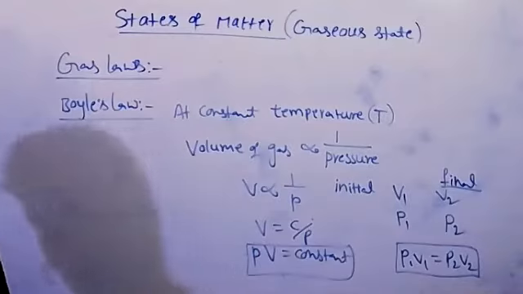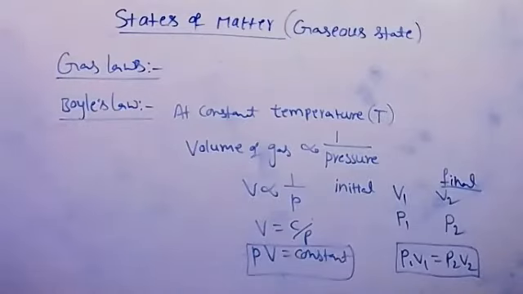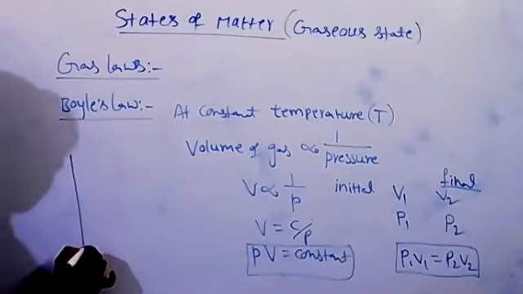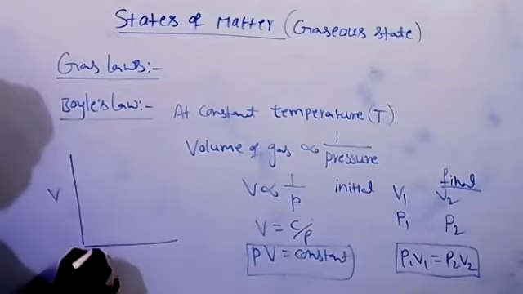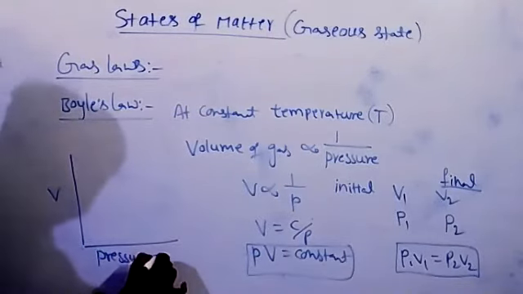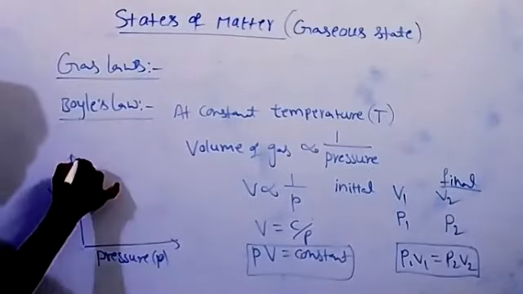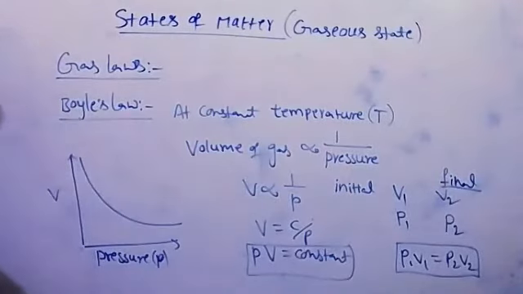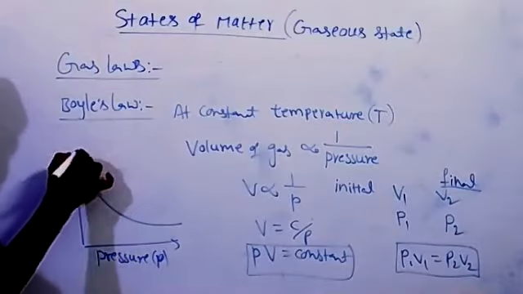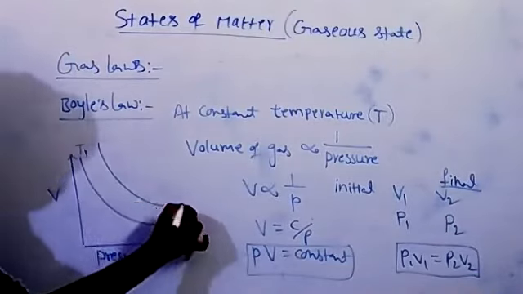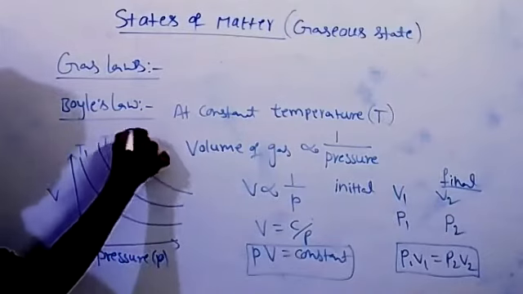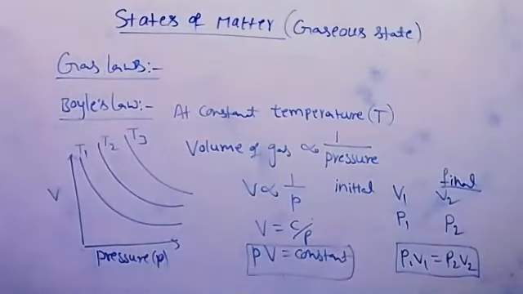In 12th standard, chemical kinetics is important in the case of graphs. States of matter is the same thing, graphs are frequently asked. See the pressure versus volume graph. Volume, pressure. So this is the line. With increase of pressure, the volume of a gas decreases. Suppose this is a particular temperature T1, that T2, this is at T3. So what is the relationship between T1, T2 and T3?